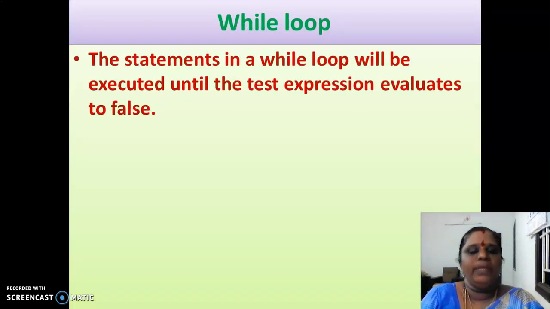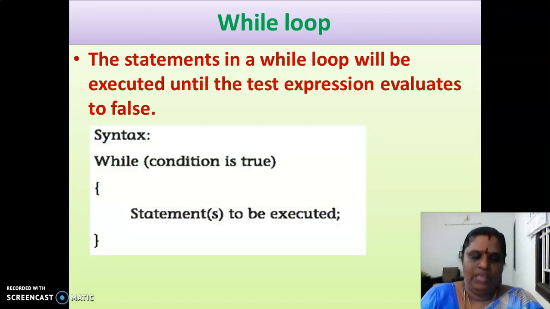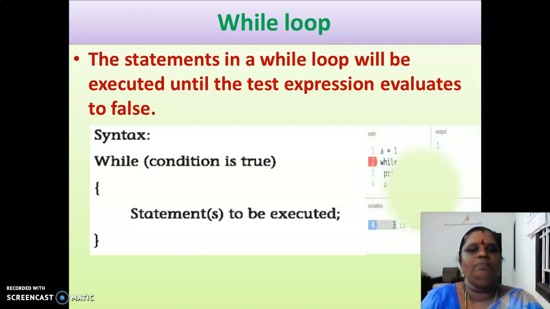So what is meant by the while loop? The statements in the while loop will be executed until the test expression evaluates to false. Syntax: while the condition is true, the statements will be executed, and this while loop will end when the condition is false. We can check with the example program here.